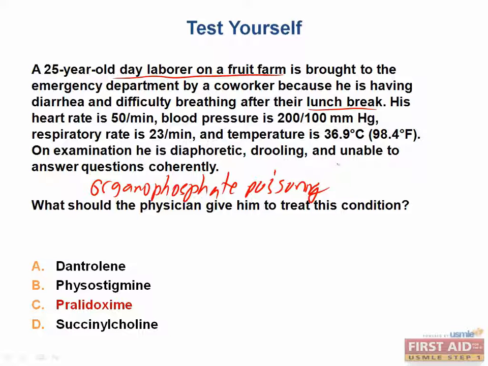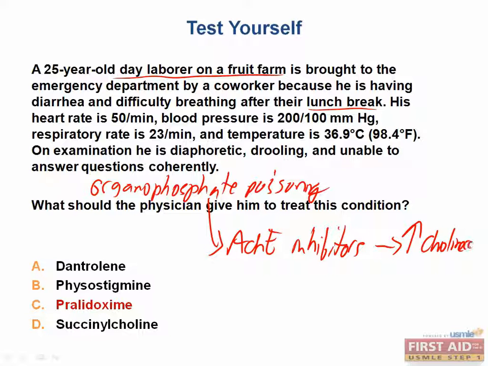Organophosphates are acetylcholinesterase inhibitors, and thus they lead to increased cholinergic drive, which you can see by things like diaphoresis and drooling. Now, it's very important to know the treatment for common overdoses or poisonings. In this case, we should give pralidoxime because it regenerates acetylcholinesterase. It does this by binding to the poison.